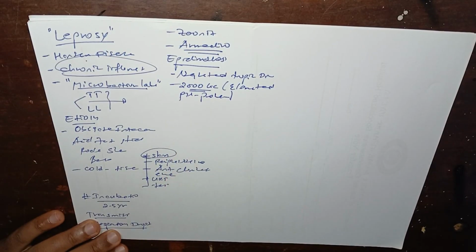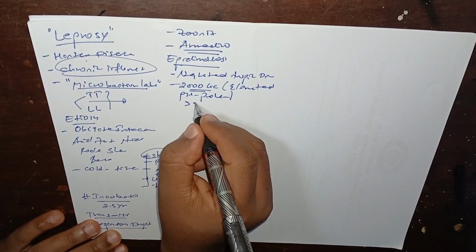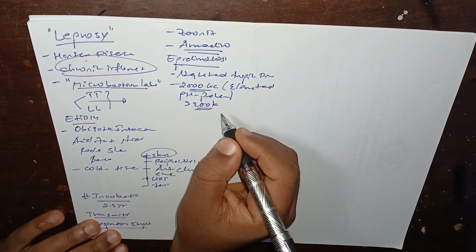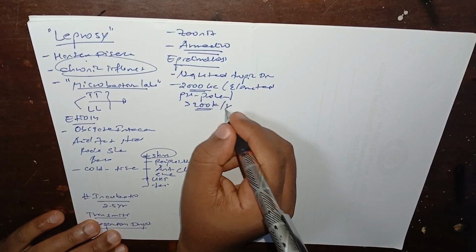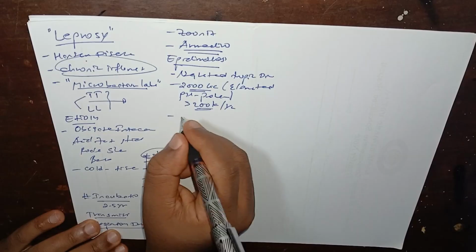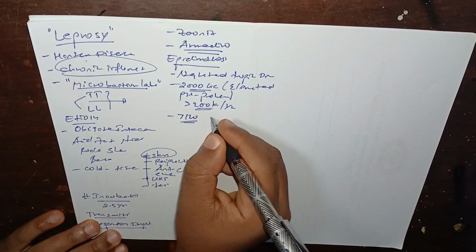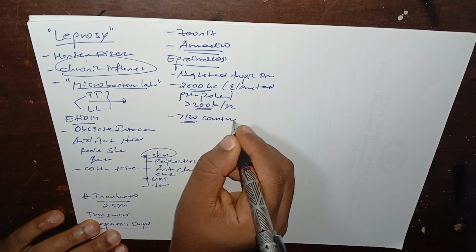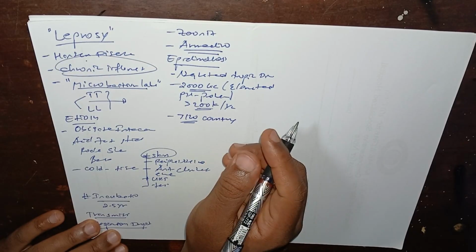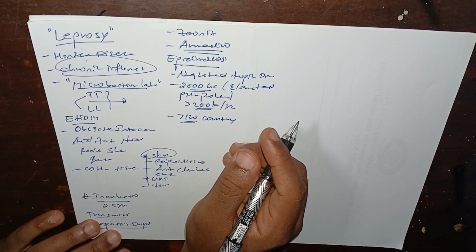But currently there are more than 200,000 new cases documented annually, and more than 120 countries have reported the presence of this microorganism.